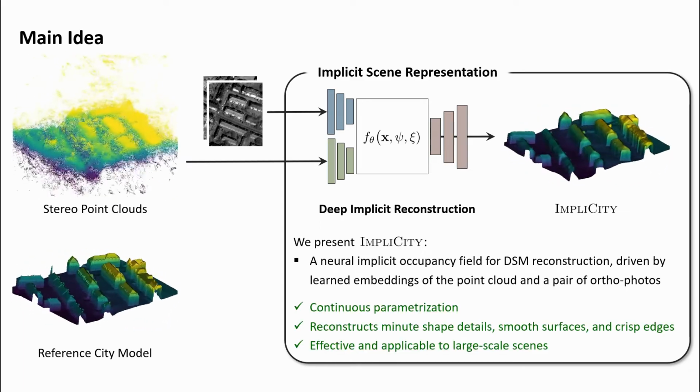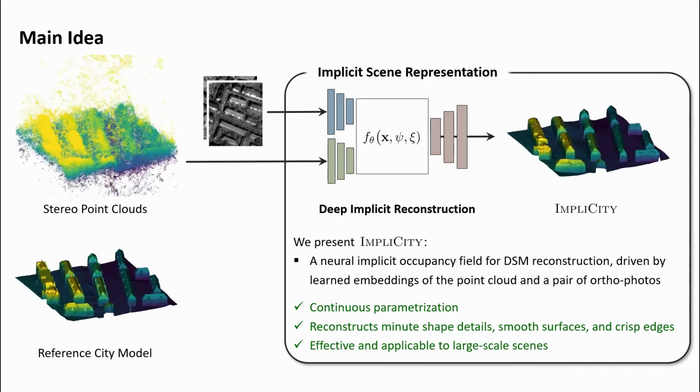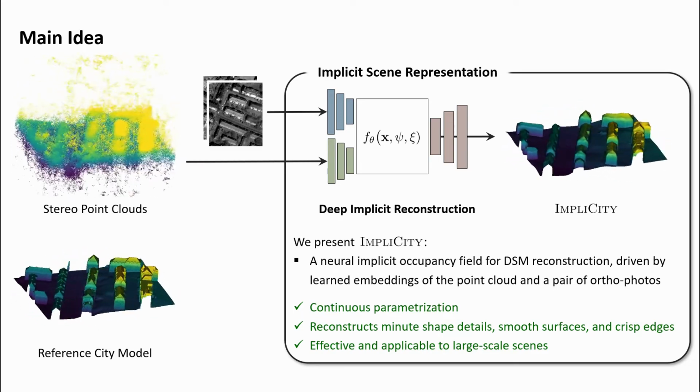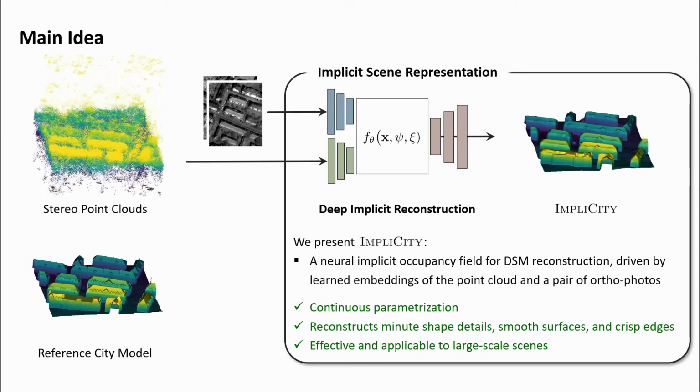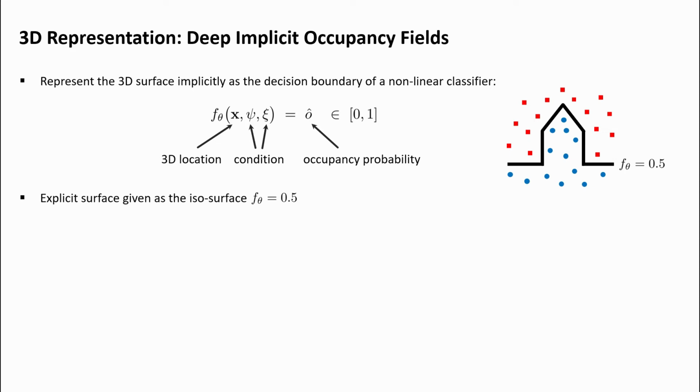We show that this approach enables the extraction of high-quality surface models that feature minute shape details, smooth surfaces, and crisp building edges. The reconstruction is effective and applicable to large-scale scenes. We model the scene geometry as an implicit continuous field of occupancy values. The field is represented by a function f that, for a given 3D point x, returns the probability that the point is occupied. Hence, the function should return 0 wherever there is free space, and 1 if the 3D point is on or underneath the surface.